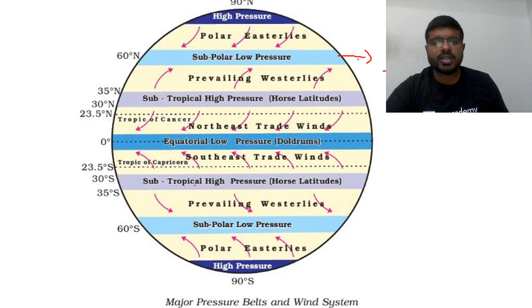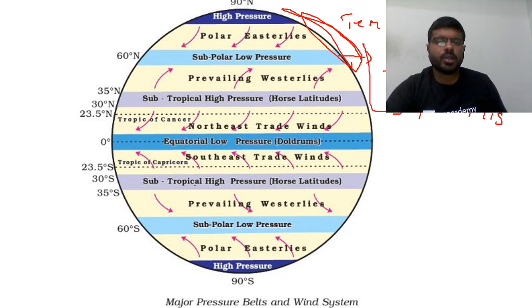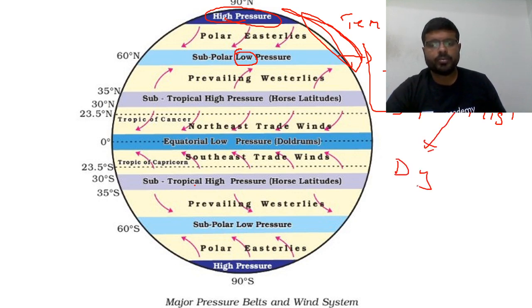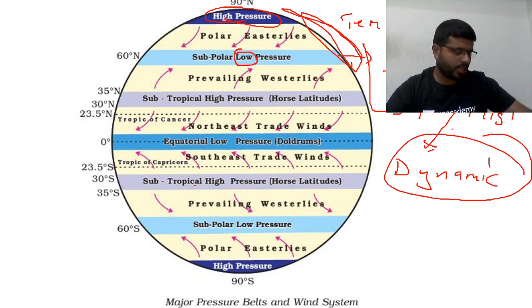See, from 60 degrees to 90 degrees, the temperature in this entire region is low. If temperature is low, pressure should be high. That's what you are finding at these areas. But why, despite temperature being low, is pressure also low? Because there is a dynamic factor.